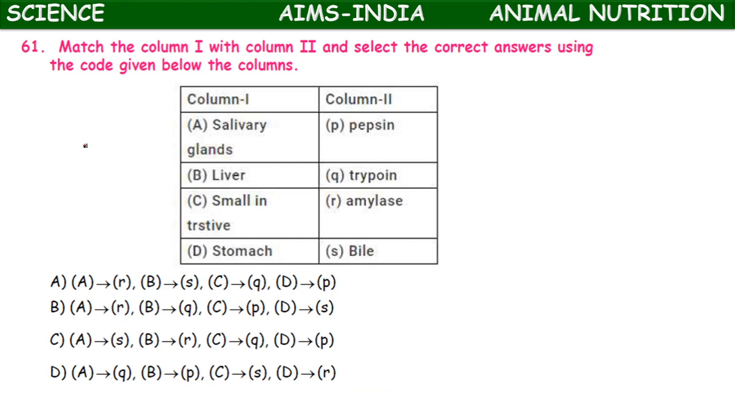Again, a match the following type question. Salivary glands, liver, small intestine, amylase, stomach. Spelling mistakes are there. Salivary glands produce amylase, then liver produces bile, small intestine trypsin, and the stomach pepsin. So here option A represents the correct answer.